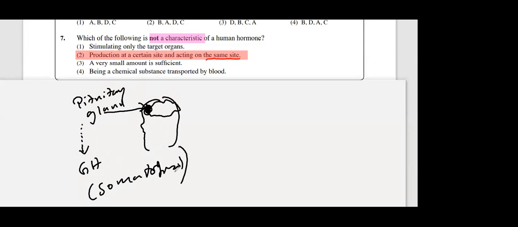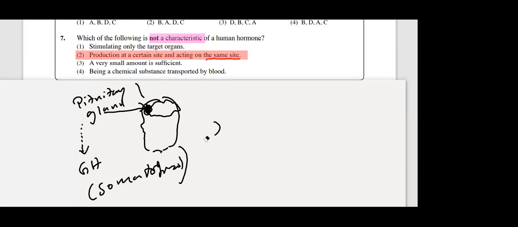Somatotrophin, right? This growth hormone or GH, if that is going to act in the brain itself, what happened? Your head only gets enlarged, not the body. Then you will have a barrel-like head, but a very thin body. So that will never happen. This second statement is applicable only for plant hormones, actually. Plant hormones are not in your syllabus, right? This second statement is valid for plants, but not for animals or humans.